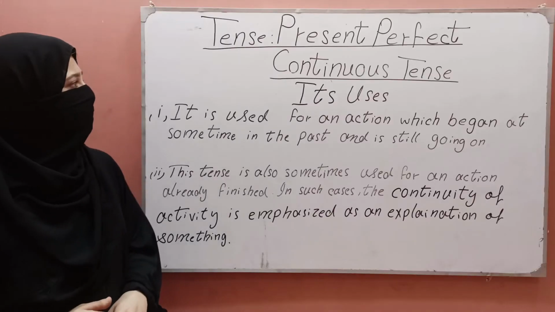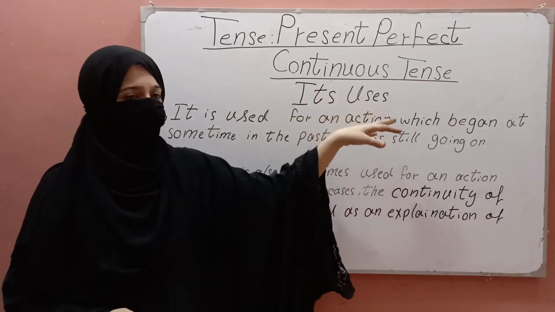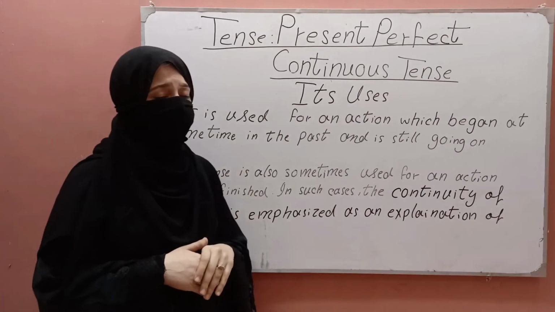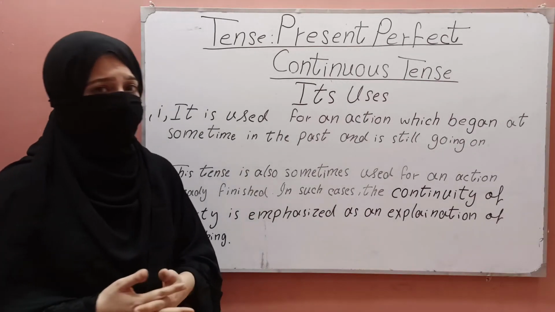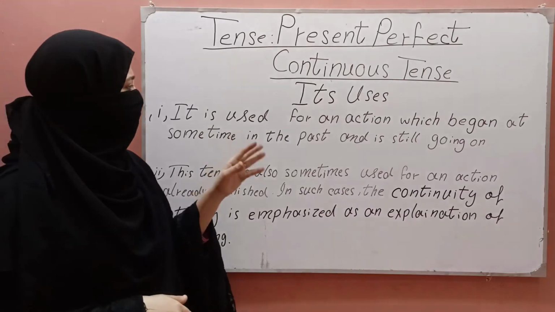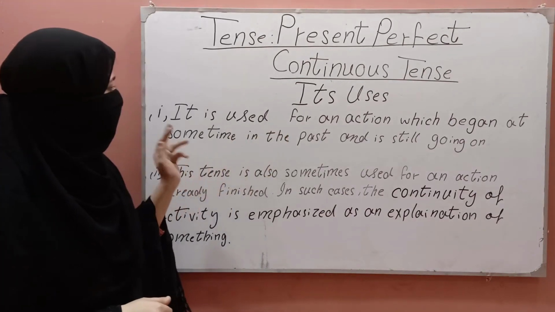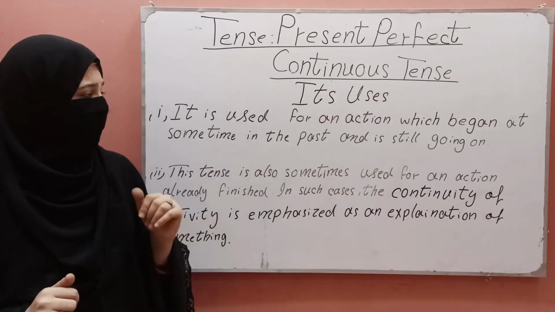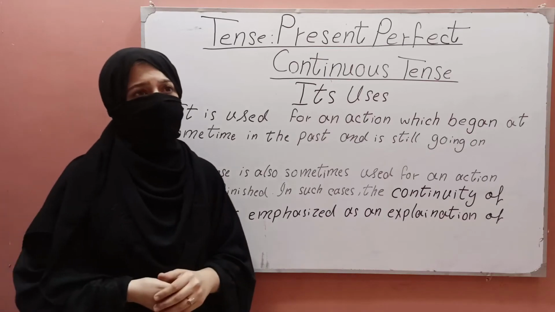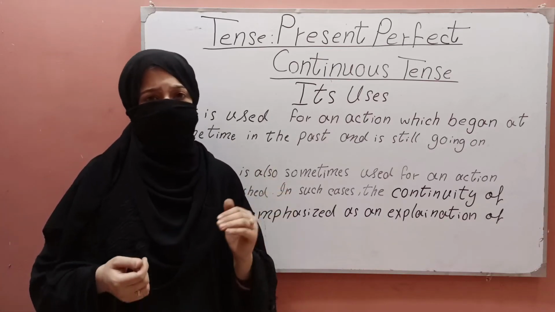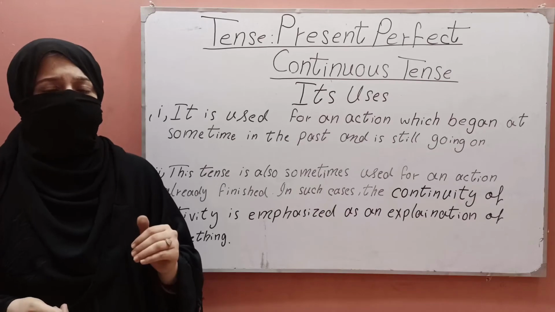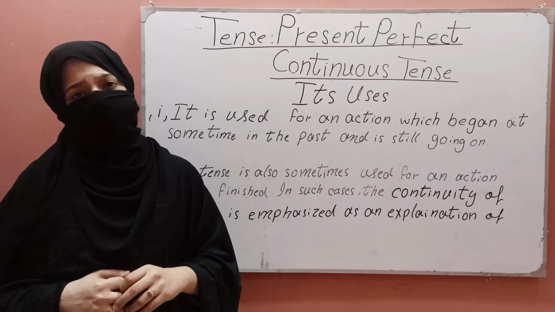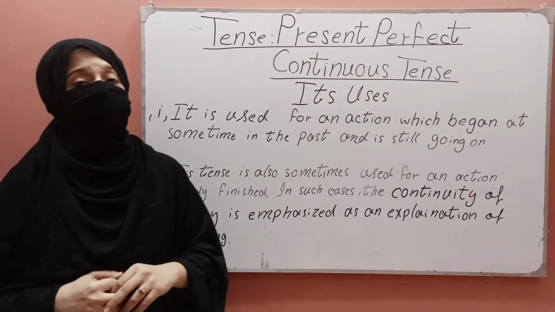Now I tell you the uses of present perfect continuous tense. They are not so many because present perfect continuous is not used in so many places, in so many situations. So I tell you its uses. It is used for an action which began at some time in the past and is still going on. For example, he has been sleeping since 5 o'clock. Another example: they have been building a bridge for several months.